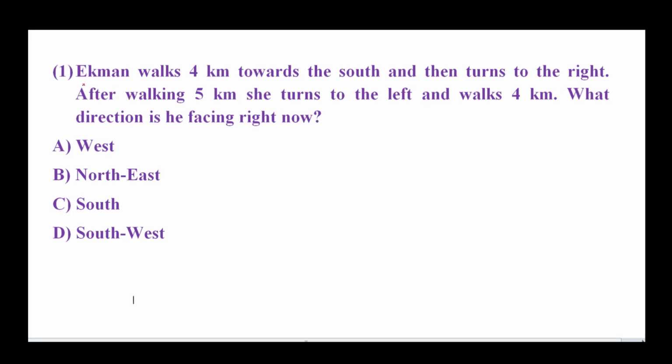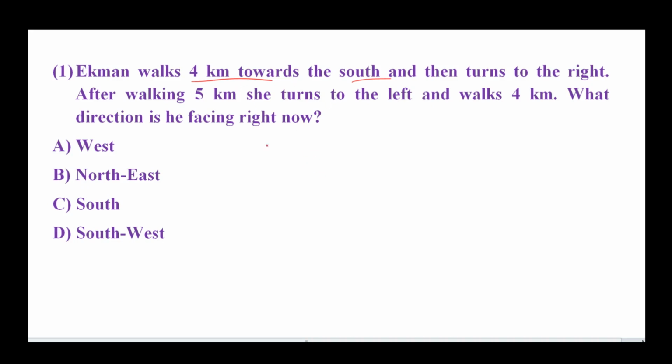So let's start with the first question. Ekman walked 4 kilometers towards south and then turns to the right. After walking 5 kilometers, she turns to the left and walks 4 kilometers. What direction is he facing right now?